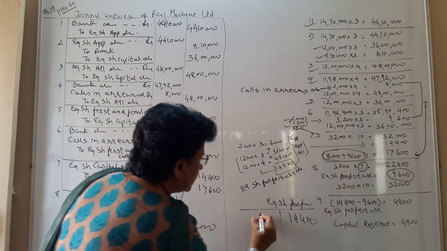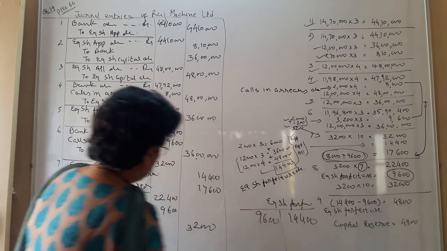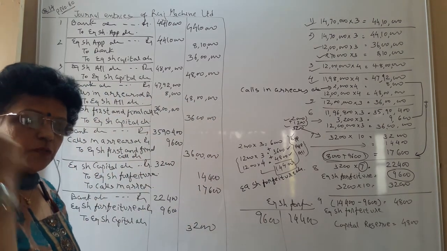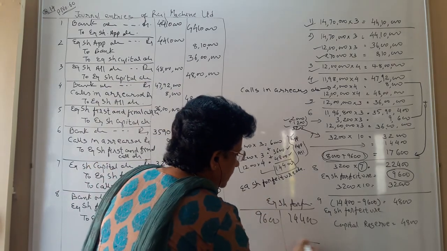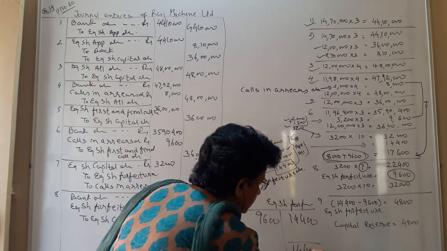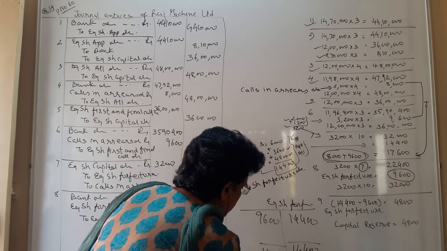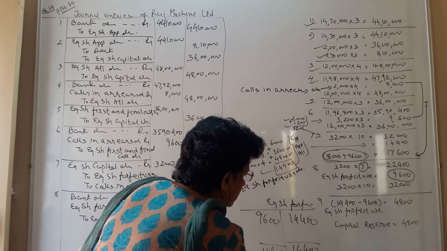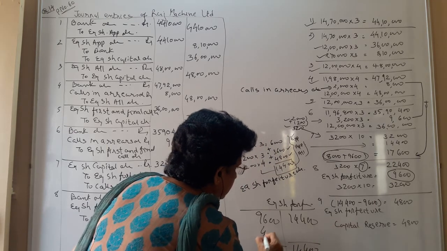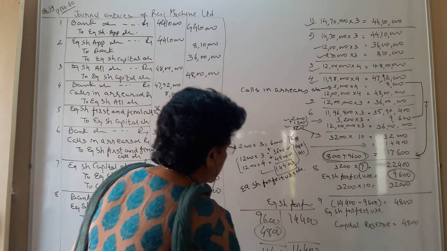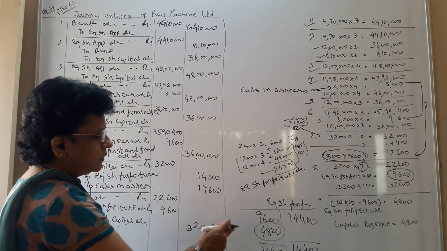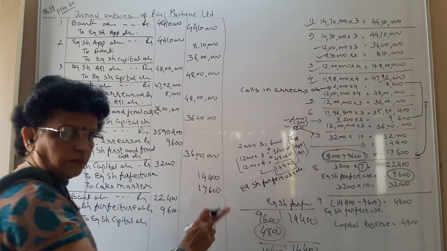Out of that we are using 9,600 because we are reissuing all the shares. The forfeiture account needs to be closed. So 14,400, you do the balancing, you will come with 4,800 as a difference. This is the difference you have to transfer to the capital reserve.